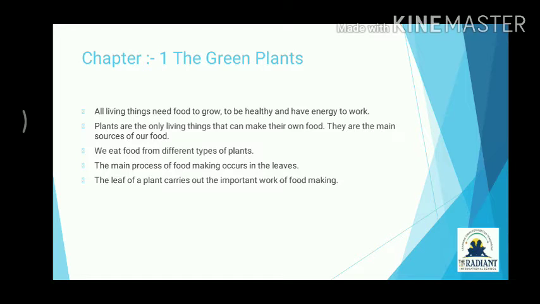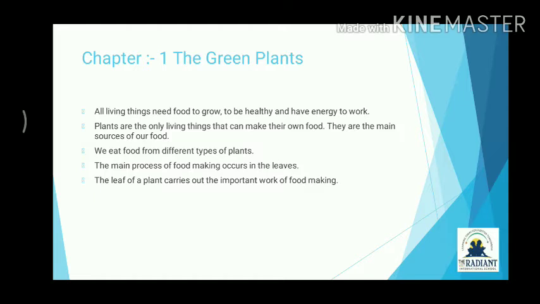See, we all are dependent on others for food. If we want to eat food, we are depending on animals or plants. Those who are vegetarian are dependent on plants. Those who are non-vegetarian are dependent on animals. Even animals are dependent on plants. But you know that plants are the only living thing that can make their own food. So they are the main source of our food.